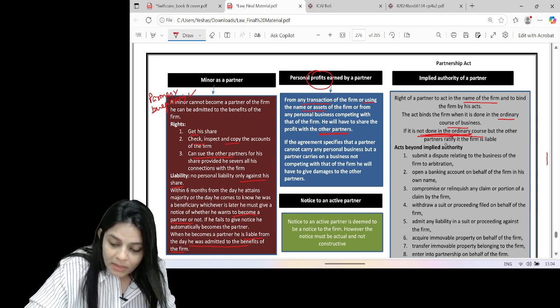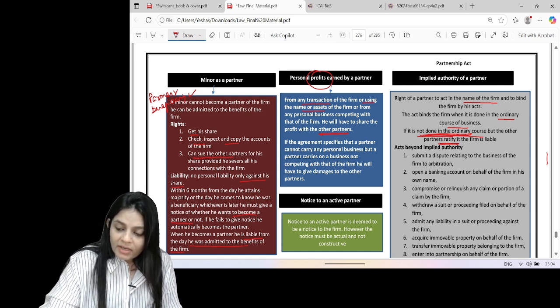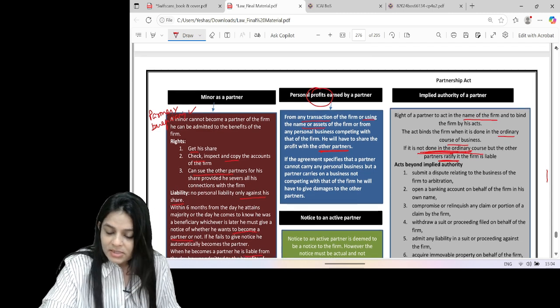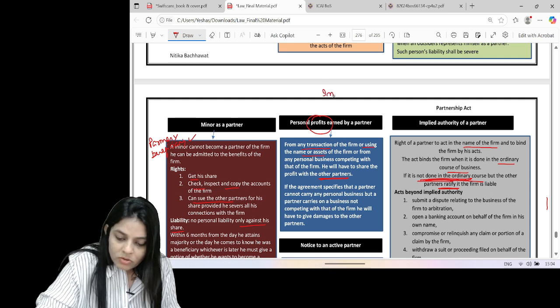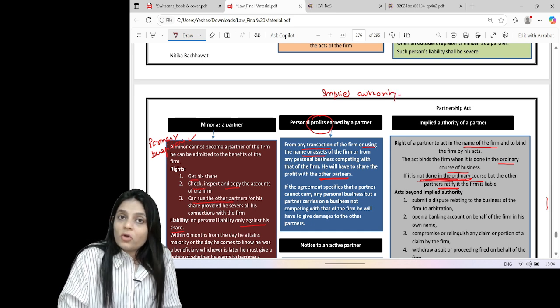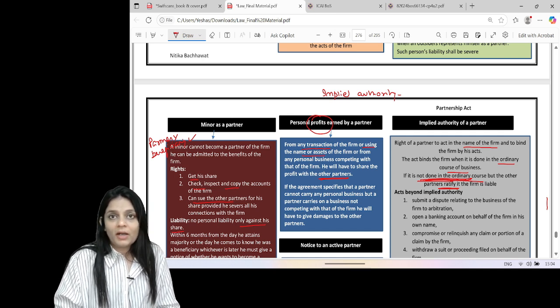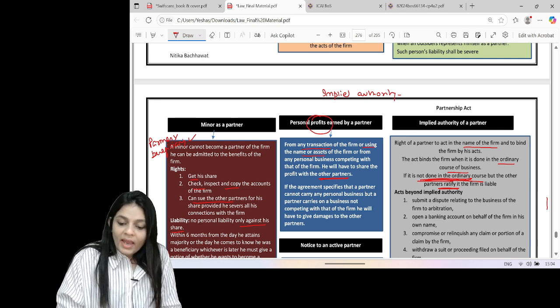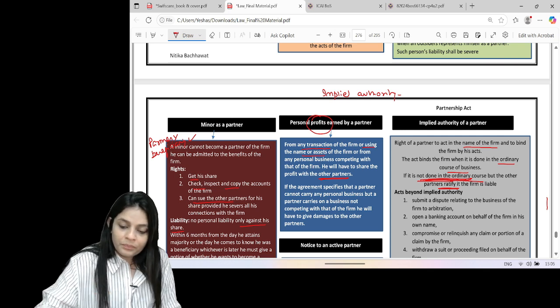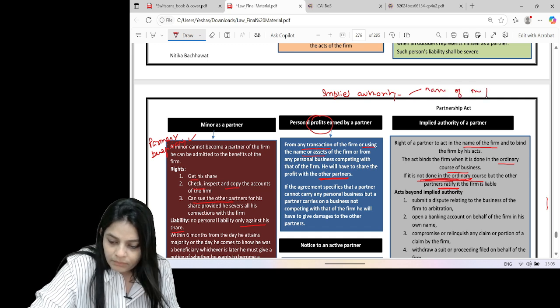But if the act is not done in the ordinary course, but the other partners ratify it, the firm is liable. This is one topic you should know. Whenever you get a question on implied authority, please start your answer with: a partner is an agent as well as a principal of the other partners for the purpose of the business of the firm. When he enters into any contract in the name of the firm, he binds the firm if the act is done in the name of the firm and it is done in the ordinary course of the business of the firm.